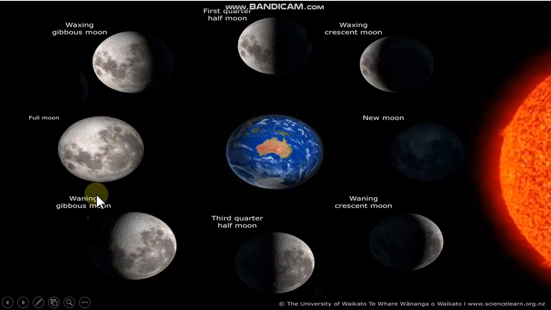Now the next 15 days: waning gibbous moon, then third quarter half moon is left, then waning crescent moon, and then again darkness, new moon. Near about 28 days.